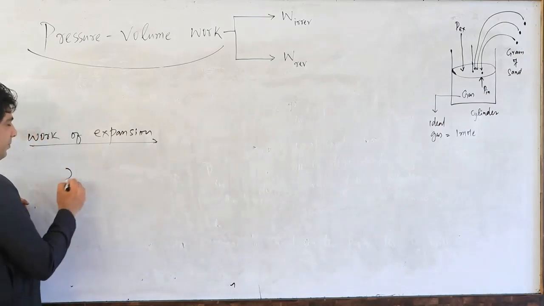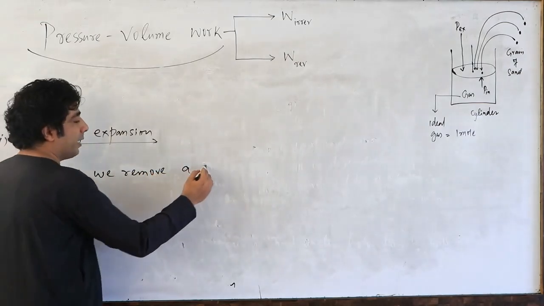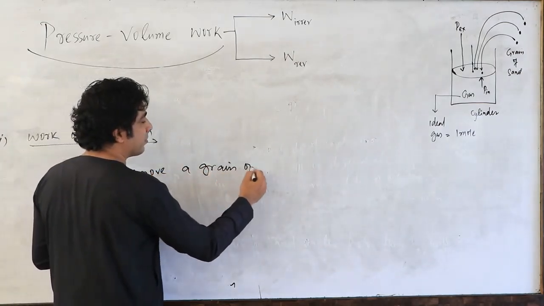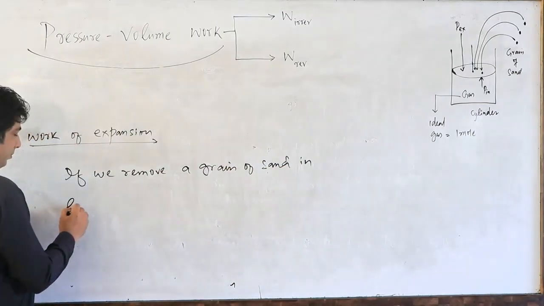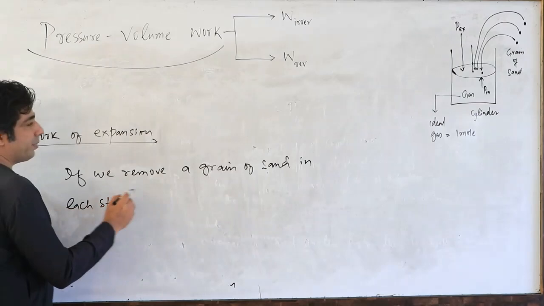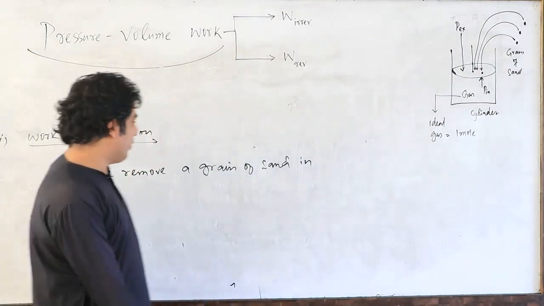Try to understand. If we remove a grain of sand in each step, now I am removing the grain of sand in each step. Okay, what will happen?